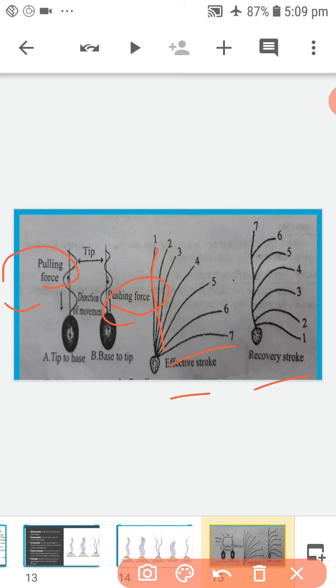The flagellum becomes rigid and starts bending to one side, beating against the water. This beating against water is at right angles to the longitudinal axis of the body, and the organism moves forwards. This is the effective stroke.